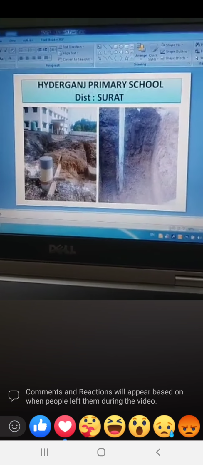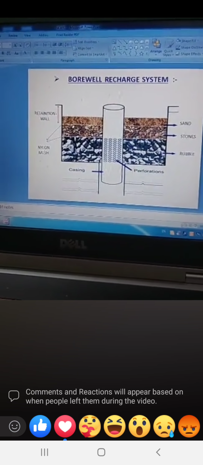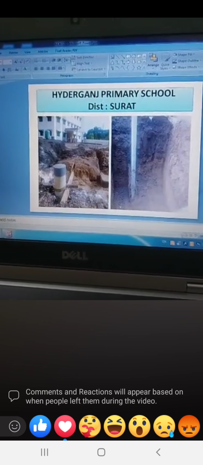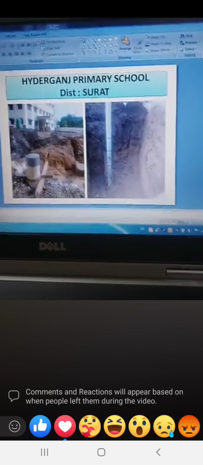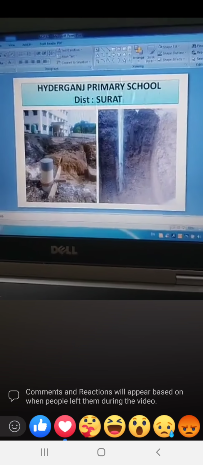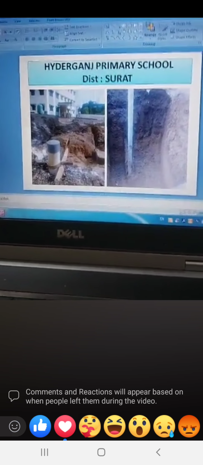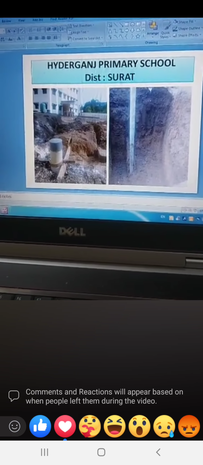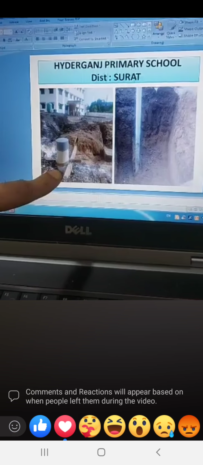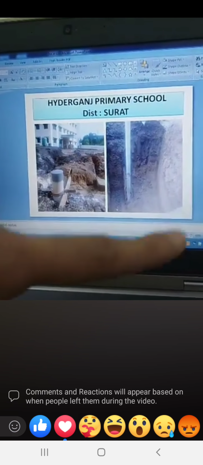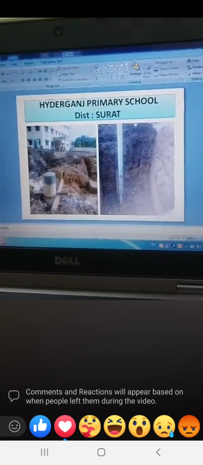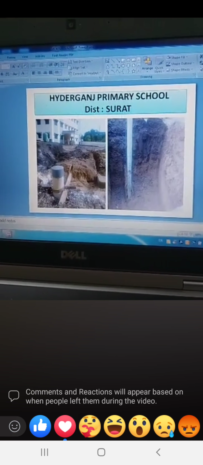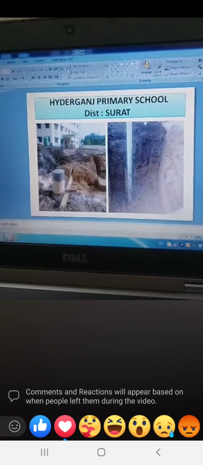Now friends, as I showed you before, this is borewell recharge system. We have built such a system at another government premises, that is Haidarganj Primary School in district Surat. As you can see in the image, we first built the borewell here, then we excavated the land around the borewell, you can say 10 by 10 by 10 feet, that is 1,000 cubic feet.